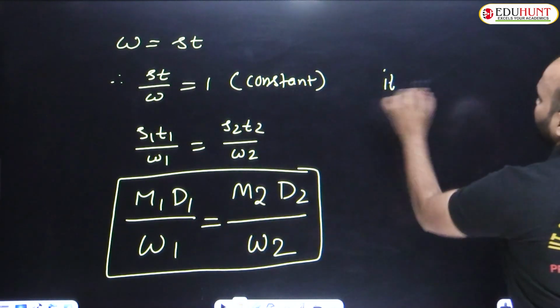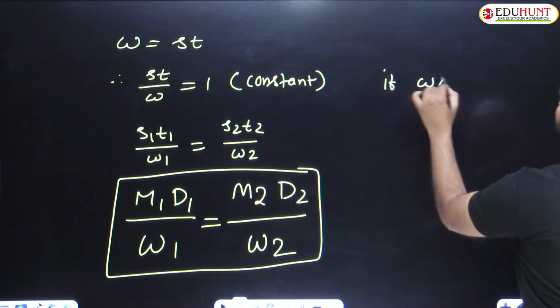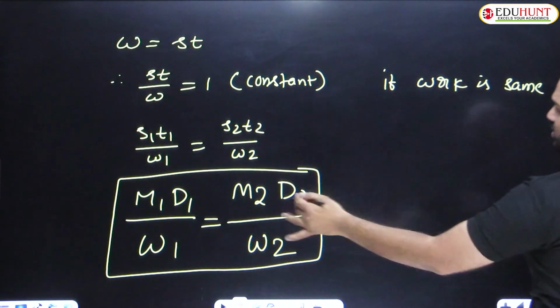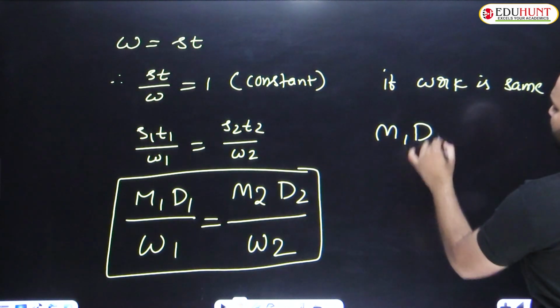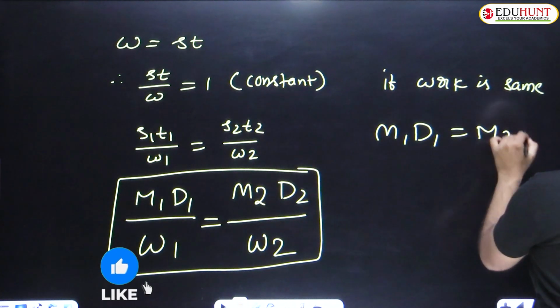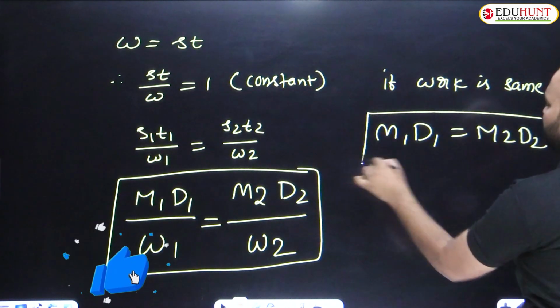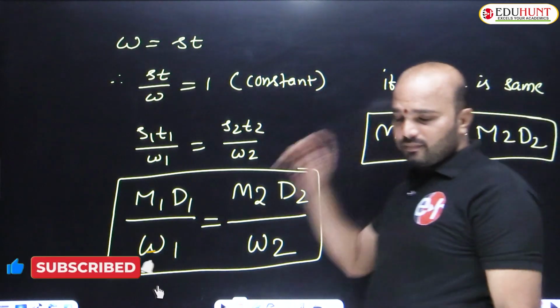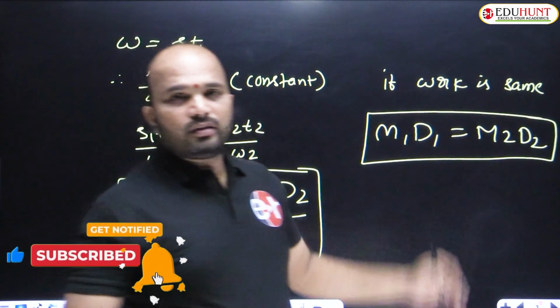If the work is the same in both sections, M1 D1 equals M2 D2. This is an important formula. In 99% of such questions, one more condition is given, that the work is the same, so the work can be done in different sections.